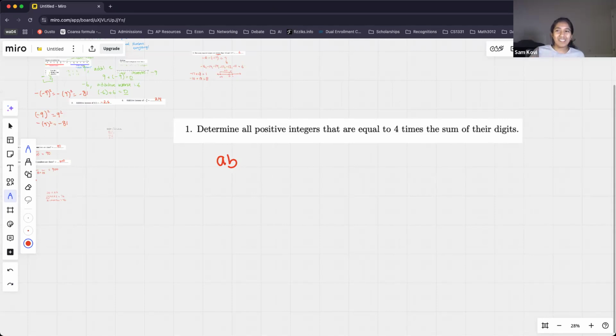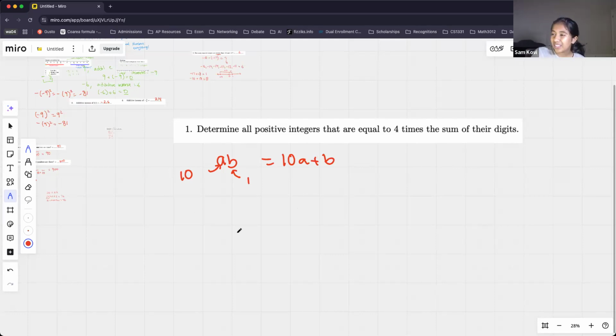Think about what places there are. So I have A in the tens place and I have B in the ones place. Yeah, thanks Vaibehi and also Anviti. Yeah, we can write this as 10A plus B. Since A is in the tens place, we multiply it by 10, and since B is in the ones place, we just multiply it by 1. So 10A plus B is how we express a 2-digit number.